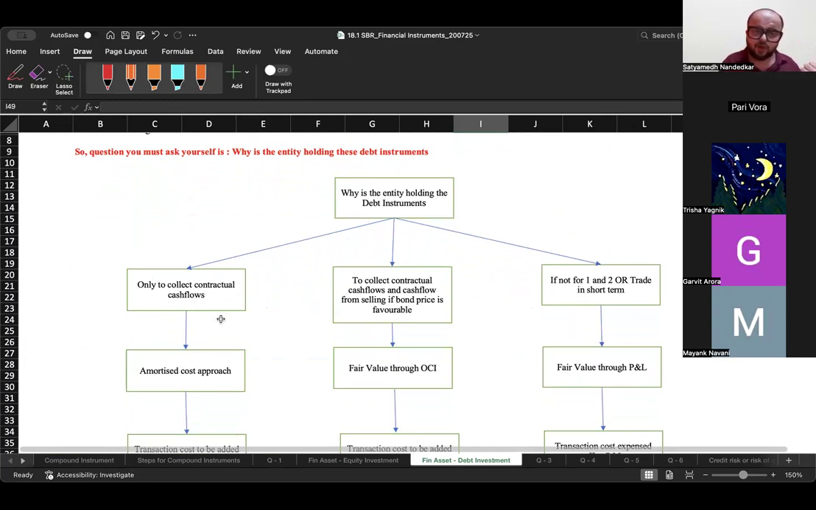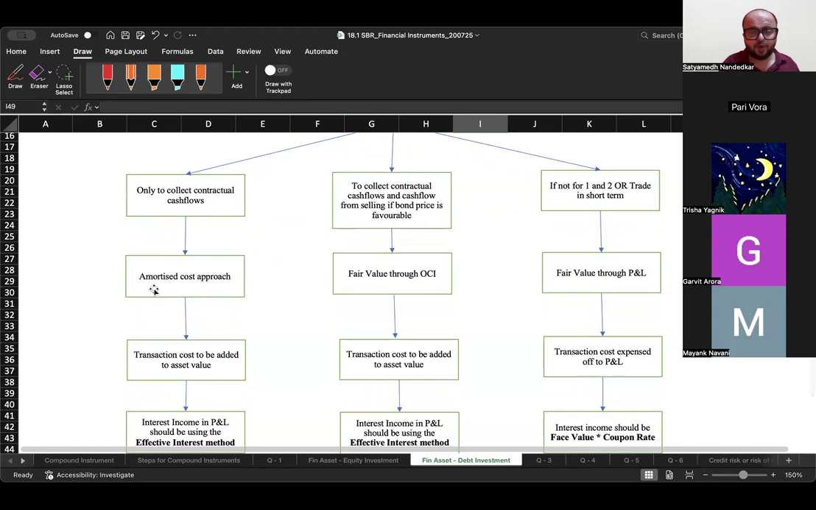Are you holding it to collect contractual cash flows? Like I have invested in gold bonds of RBI. Now, I don't intend to trade in the gold bonds. I have invested the money. I'm going to receive my cash after 8 years. So I have invested the money only to collect contractual cash flows. I don't intend to trade it.